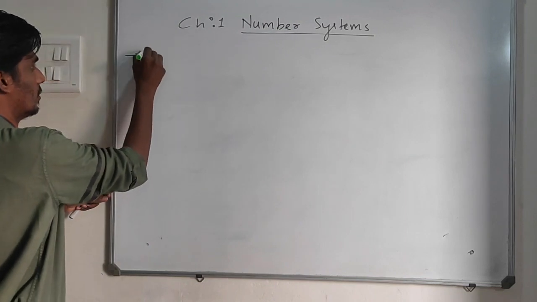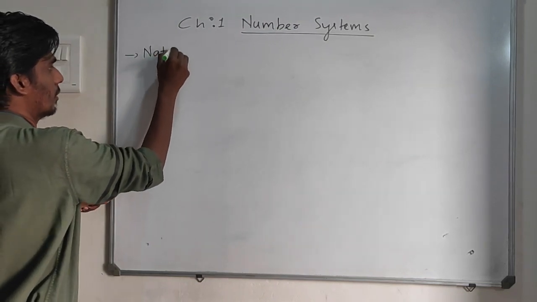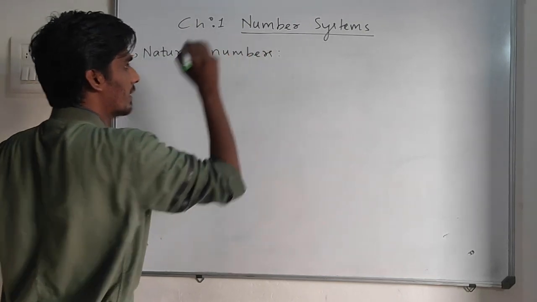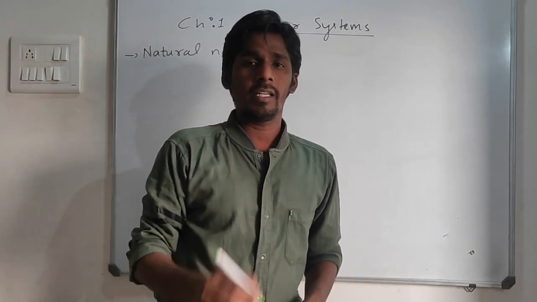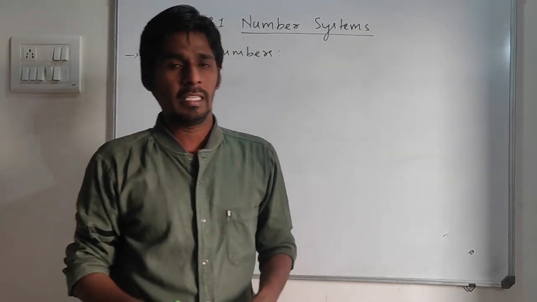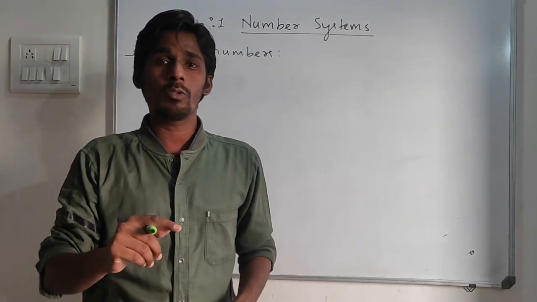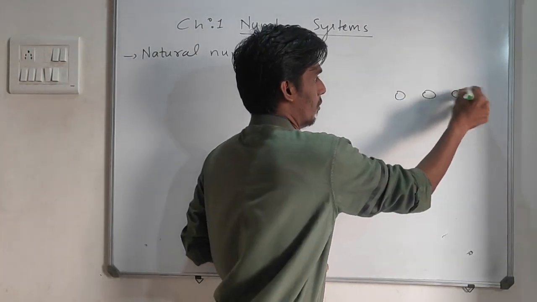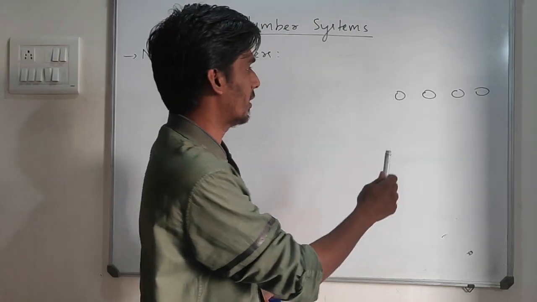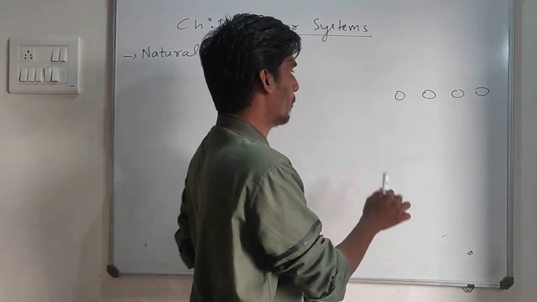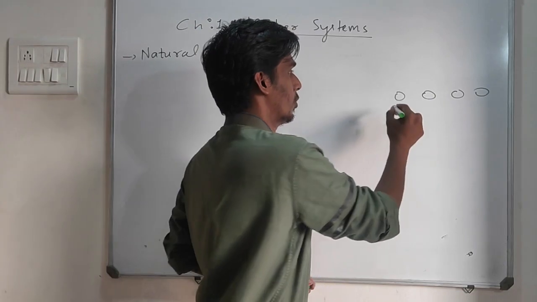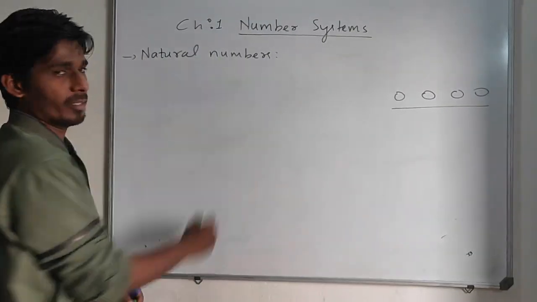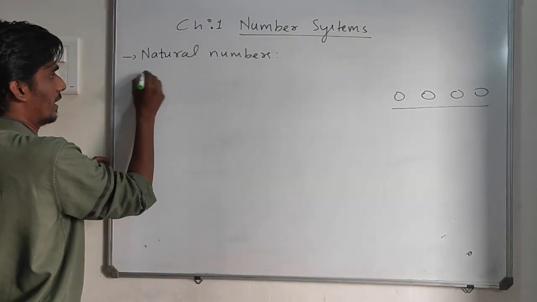Let's start with, first of all, natural numbers. Now what are natural numbers? All the counting numbers. If I want to count anything, I am going to start with 1, not with 0. Suppose there are 4 balls, I am going to start counting 1, 2, 3, 4. I am not going to start with 0, 1, 2, 3. So all the counting numbers are natural numbers.